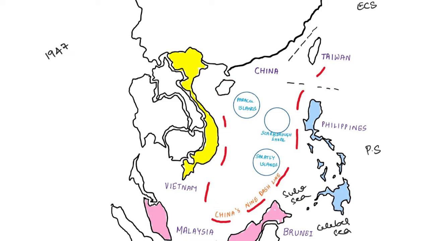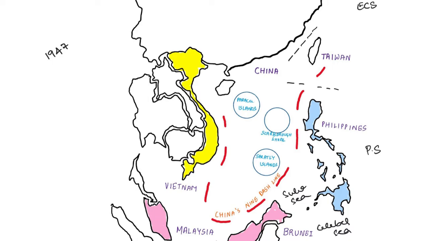However, China did not accept the ruling of the Permanent Court of Arbitration. China refused to accept it, and China has continued its encroachment activities in the South China region, including the creation of artificial islands to further strengthen its claim over the South China Sea.